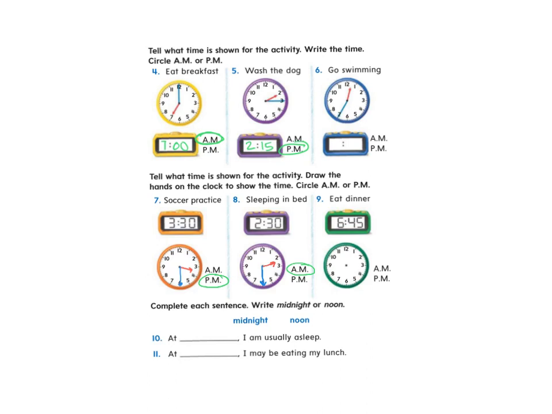All right, and down here, complete each sentence, right? Midnight or noon. At blank, I am usually asleep. At blank, I may be eating my lunch. At midnight, I am usually asleep. At noon, I may be eating my lunch.